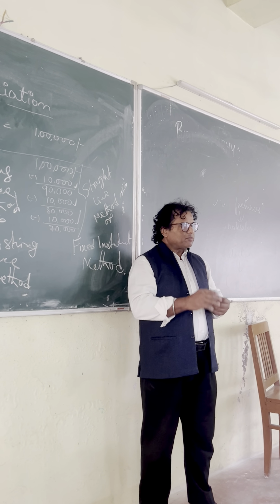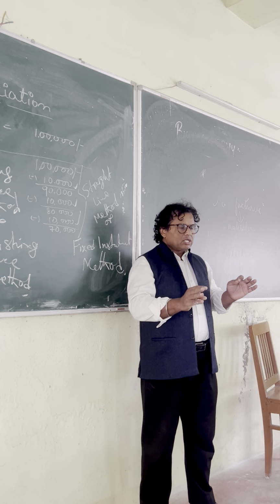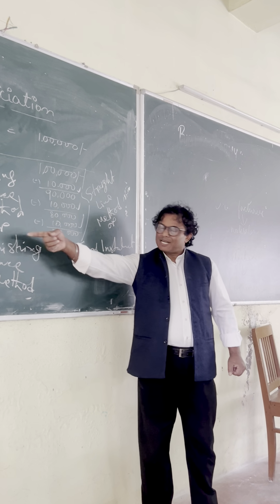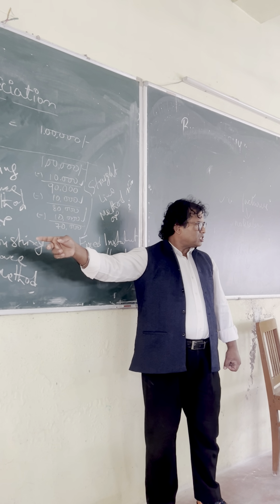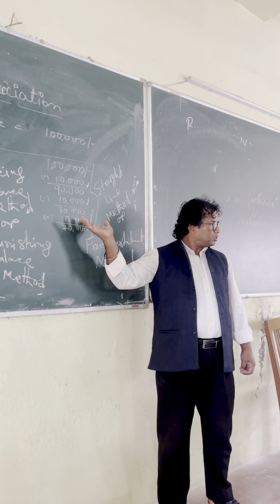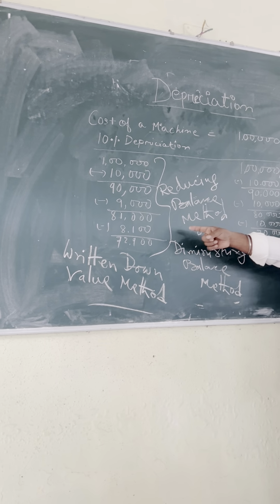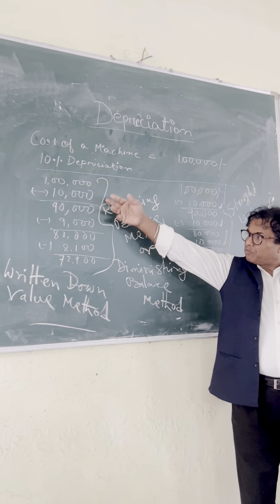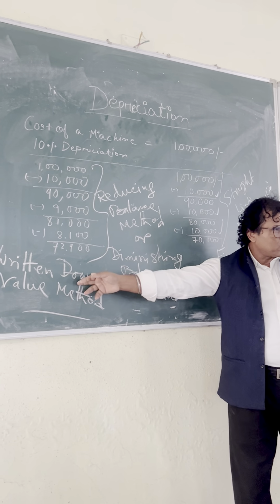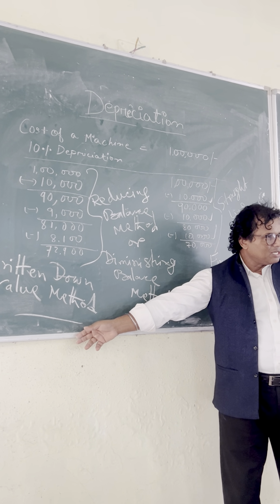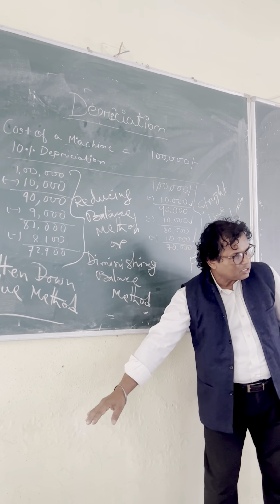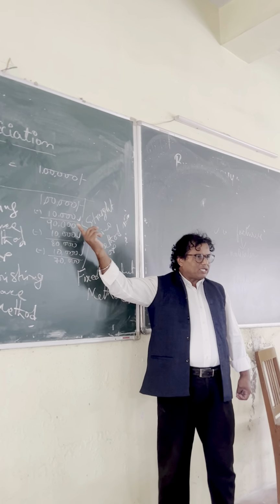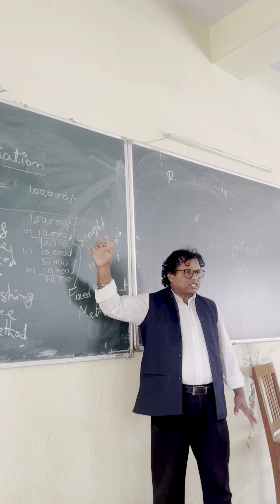In the problem, there will be purchase, there will be depreciation, there may or may not be a sale, and the method may be either this or this. If it is mentioned that you have to do it this way, calculate this way. If it is mentioned reducing balance method, do it this way. And one more thing I can tell you to make it simple: in reducing balance method, you must do this type of calculation. You go on year after year, you don't know what will be coming because it is on the balance, on the balance, on the balance. But here you see, every time the same amount of depreciation. So you can do it in one line, annual depreciation is 10% of 1,10,000.